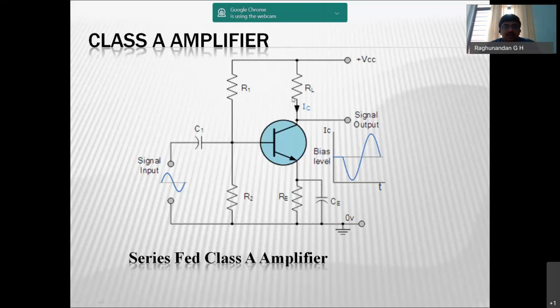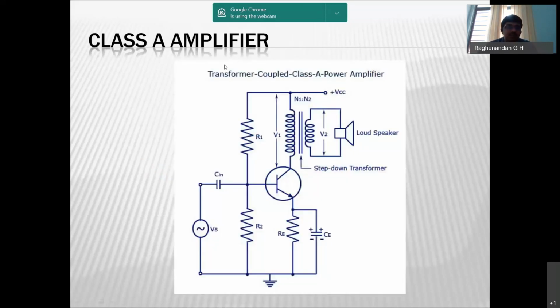Even though this class A amplifier produces a complete signal, the series fed class A amplifier has very low efficiency. Practically we have only 10 to 15% efficiency. Theoretically we can prove 25%, but practically the efficiency is much lower with the series fed class A power amplifier. After this we have one more type, the transformer coupled class A amplifier.